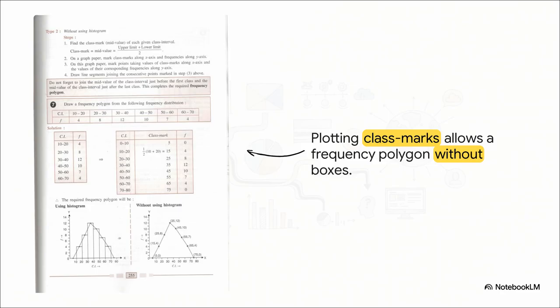Because we already know the mid-value of our intervals, we can actually plot those points directly on the x-axis. This allows us to map out a perfectly accurate frequency polygon entirely on its own, without ever needing to sketch out the underlying histogram bars first. It's a real time saver and incredibly efficient.